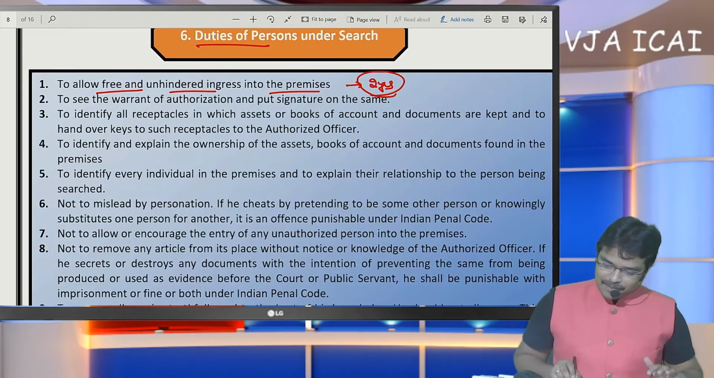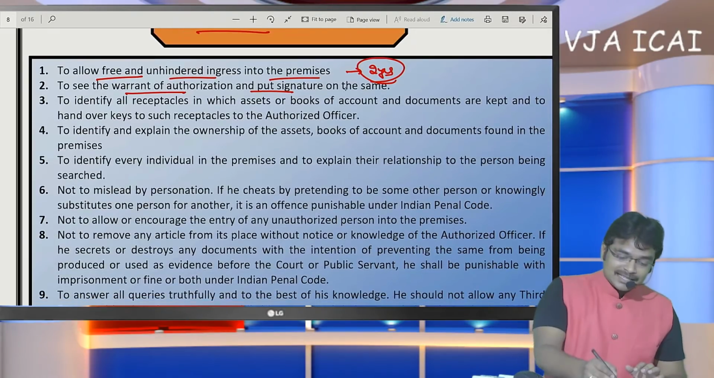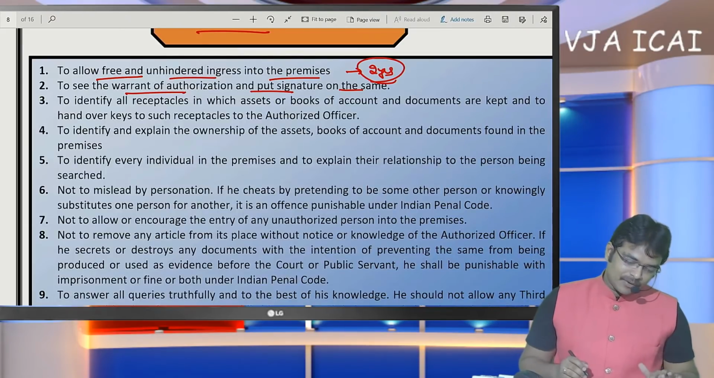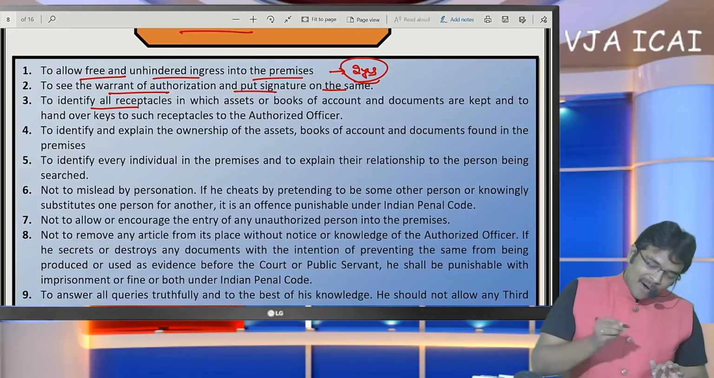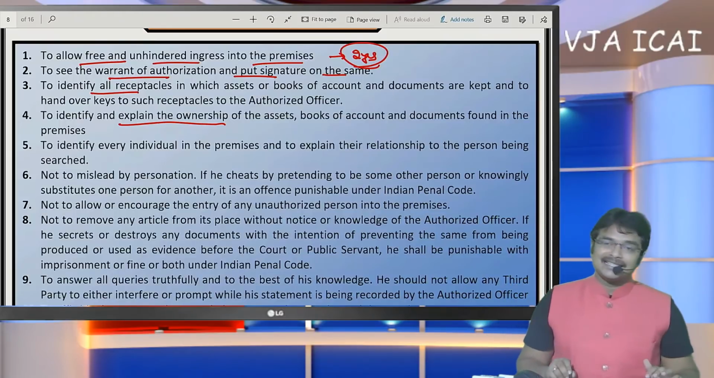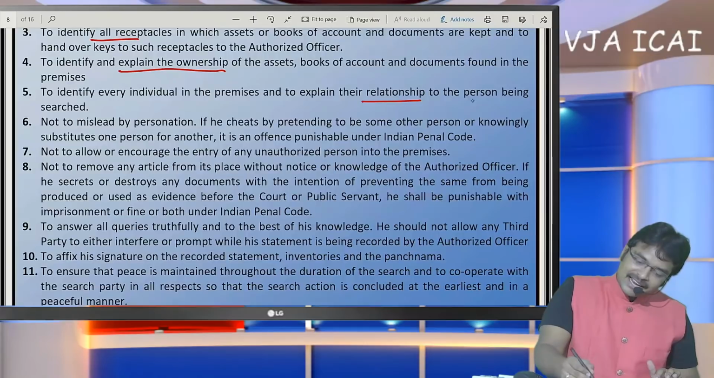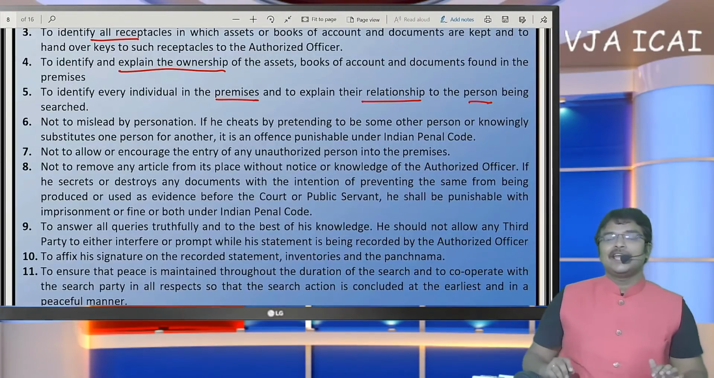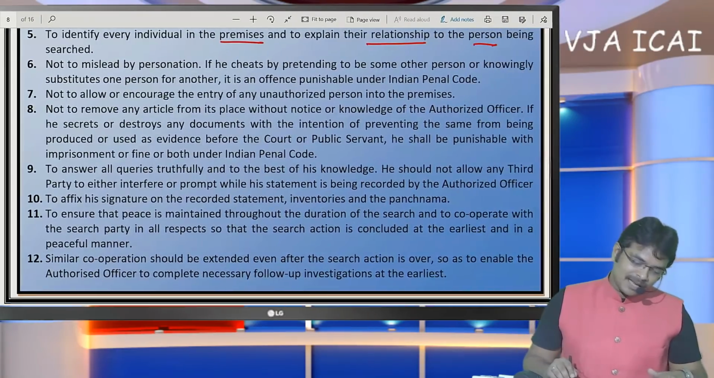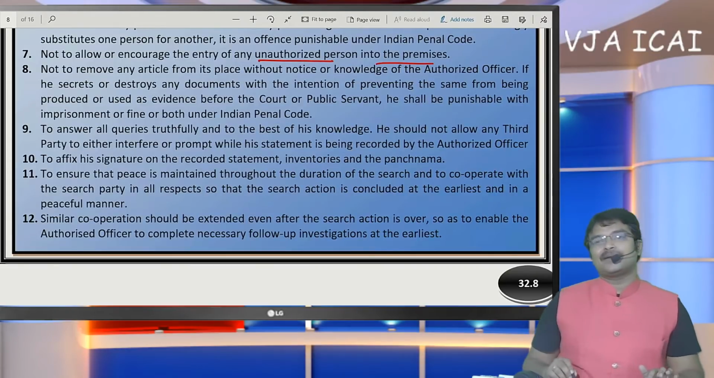Okay. And the next thing is to see the warrant of execution and put the signature. The SSC must compulsorily see the warrant and put a signature on it. Okay. And to identify all the receptacles placed, to explain the ownership. When any assets are being seized, the SSC has to explain the ownership. And he has to explain every relationship with the persons in the premises. In the premises, how many persons exist and what is the relation with them, everything has to be disclosed here. He should not encourage unauthorized persons into the premises.